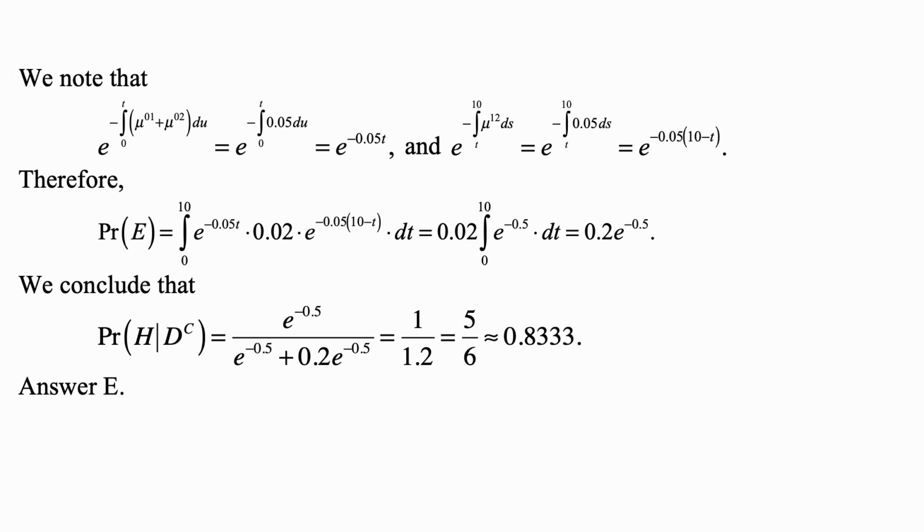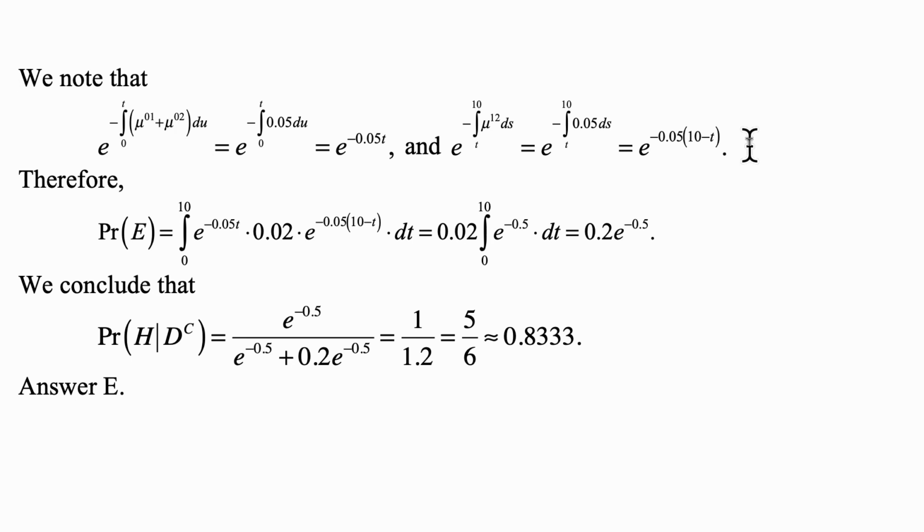So e to the minus 0.05t. And what is the e to the minus integral from t to 10 of mu 12 ds? Well, it's e to the minus integral from t to 10 of 0.05 ds. I said it wrong earlier; ds is the running variable, my apologies.